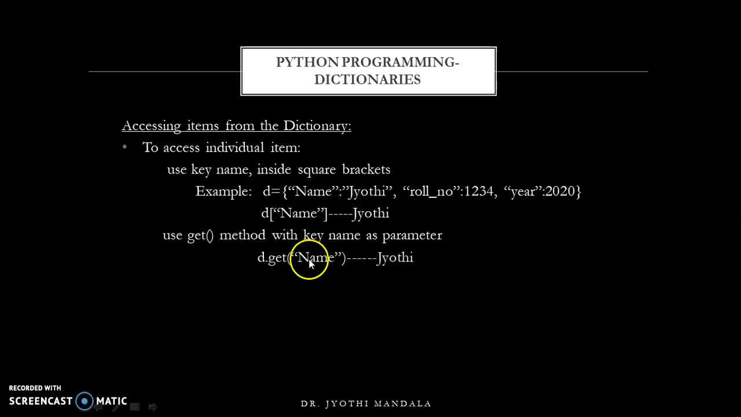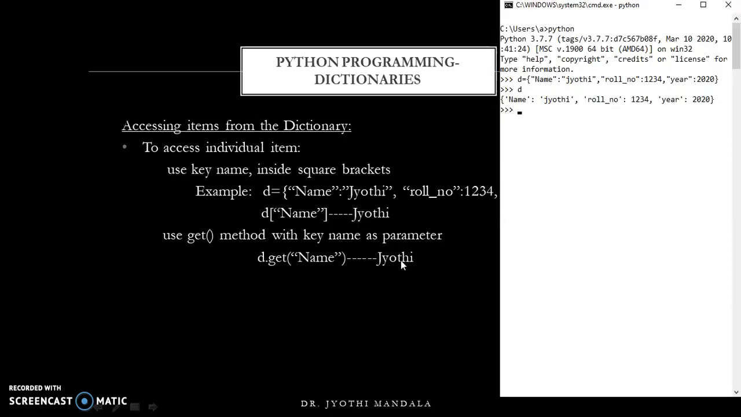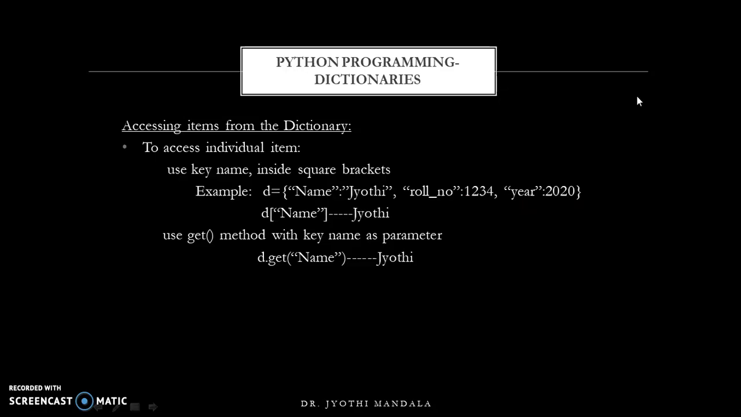Or else you can use a get method, where inside the get, whatever key you specified as a parameter, its value will be displayed. Let us see this example. I want to display the value of d of roll number. So I need to specify d of roll number inside that. Now it will display the value of that corresponding item. This is how a value can be retrieved, accessed.